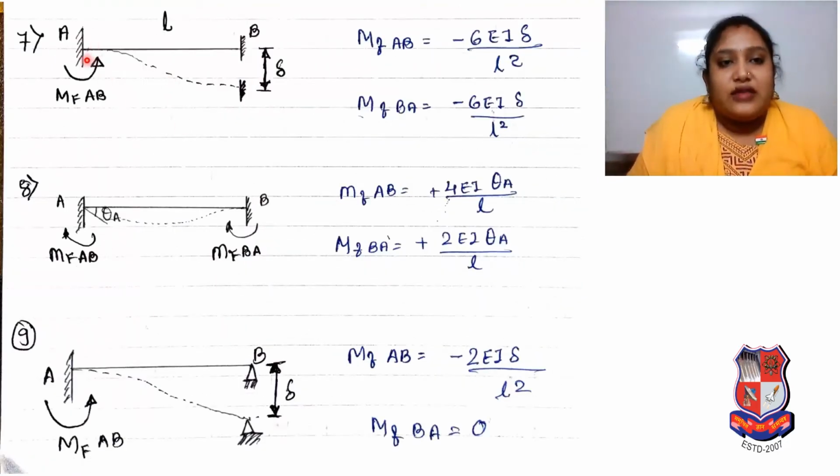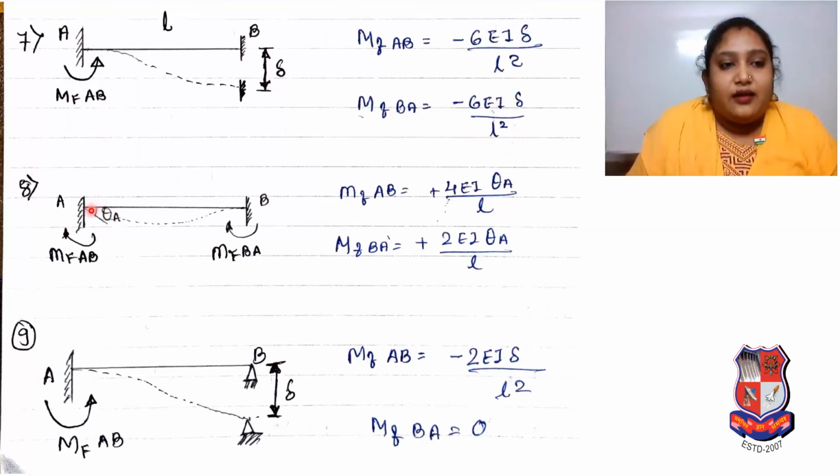Now for the seventh case, there is a sinking of support. That deflection or sinking, we can say it as delta. So the fixed end moment for AB is minus 6 EI delta upon L square, and for BA it is also minus 6 EI delta upon L square.